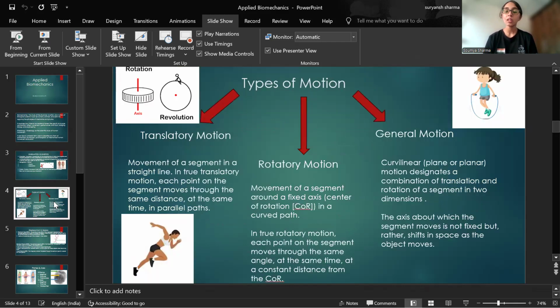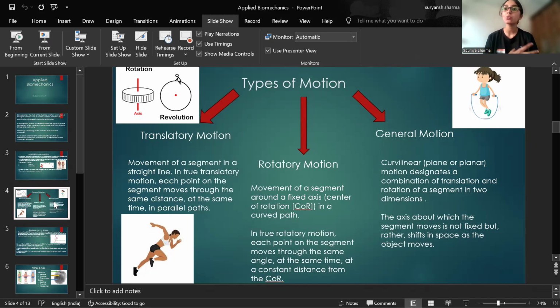Now, after that, we need to consider some types of motion, right? There are different types of motion that occur in our body, okay? So first is the translatory motion, a rotatory motion, and a general motion. Now, if I'm talking about translatory motion, right?